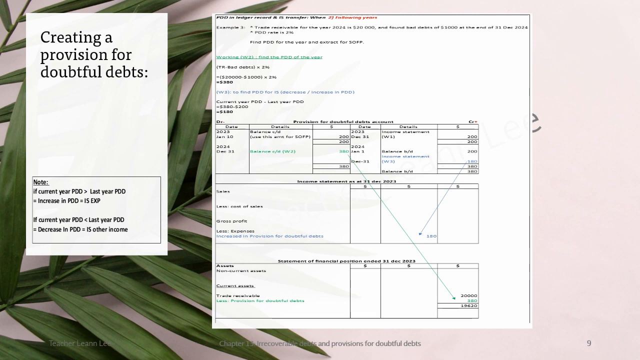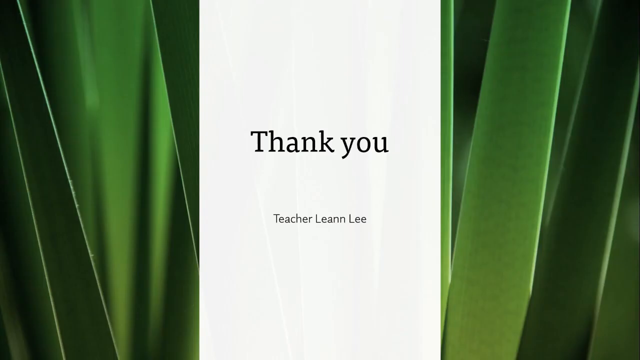And then after that, the balance CD that I see shown in the PDD, I move to my statement of financial position, as a less under trade receivable. Okay. Thank you very much, and the details I will explain in the class later.